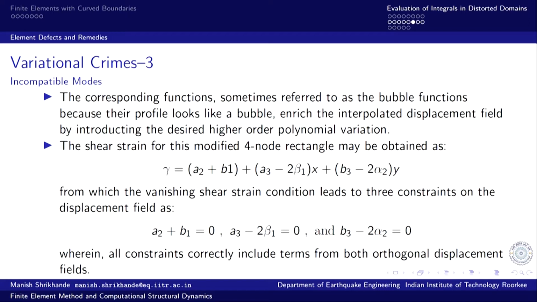So, the displacement u along x as well as the displacement along y is incorporated in all three constraints arising out of the vanishing shear strain condition, and therefore, the strain field is consistent. The assumed displacement pattern will lead to the correct strain field in the element domain.